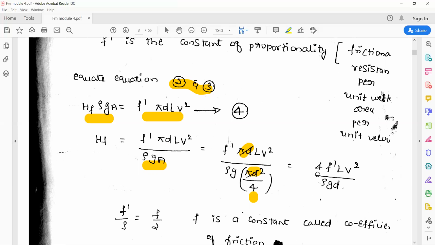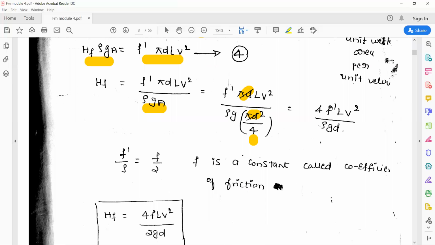So it becomes 4 F dash L V square divided by rho G D. But we have F dash by rho is equal to f by 2, where f is the coefficient of friction. The frictional resistance per unit area with respect to its density will be half of the coefficient of friction.